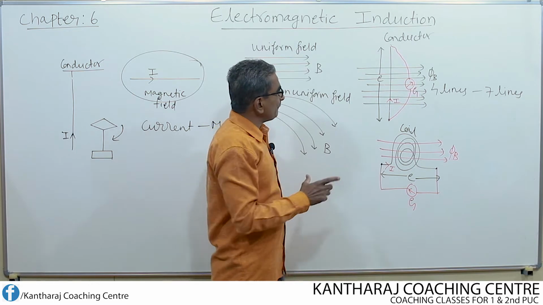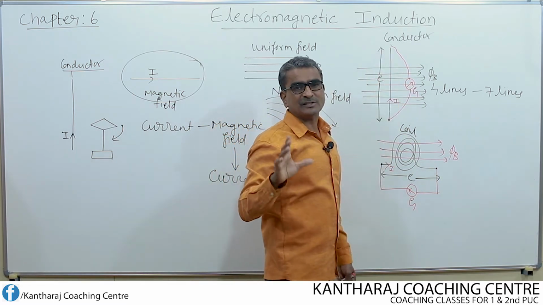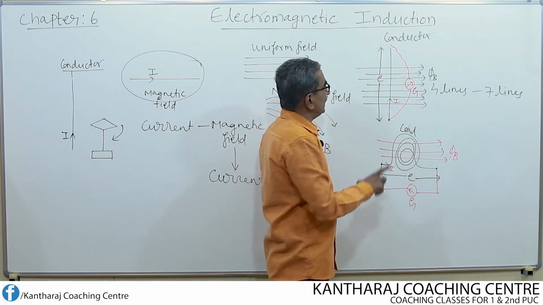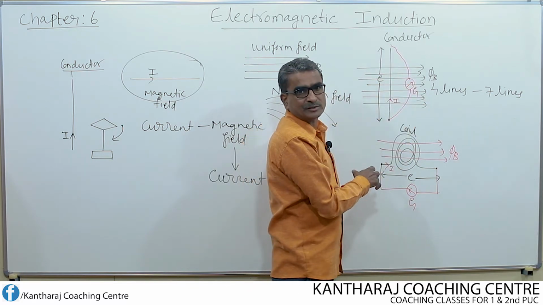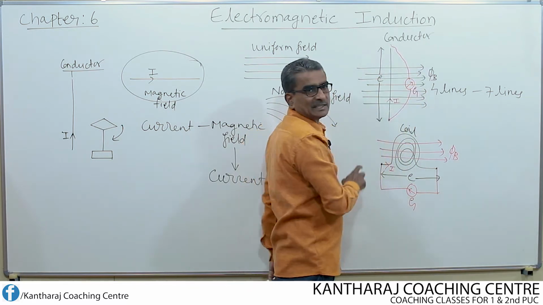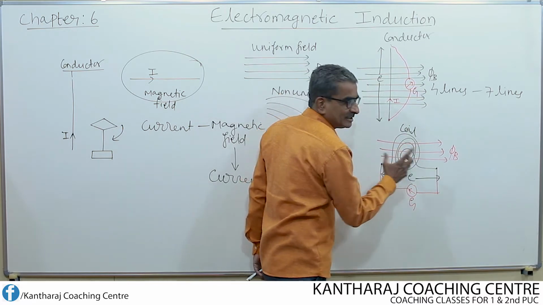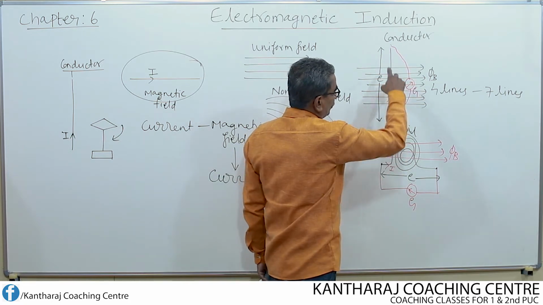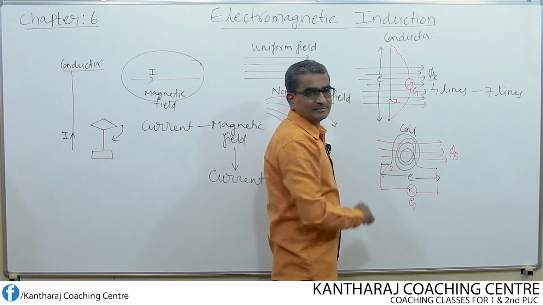So remember one thing, if it is kept open, only EMF, that means potential difference, is generated between the two ends of the conductor and between the two ends of the coil. If once the two ends are closed, that means now it forms a closed circuit. Without galvanometer, the conductor is said to be in open circuit. Similarly, here also without galvanometer, the coil is said to be in the open circuit. When once we connect the galvanometer, now it is said to be closed circuit. Here also it is said to be closed circuit. Now the current starts flowing.